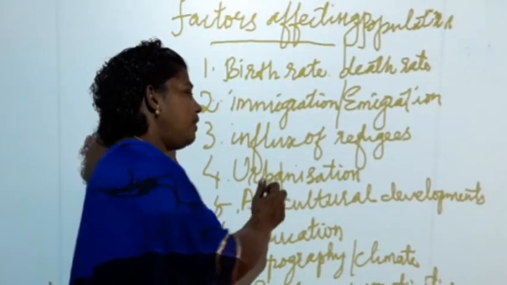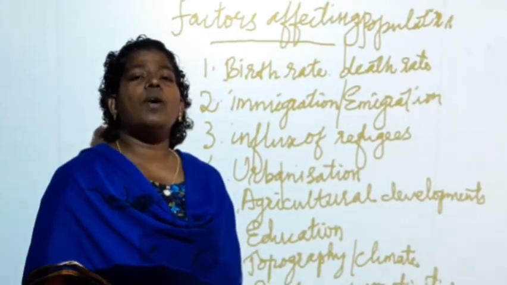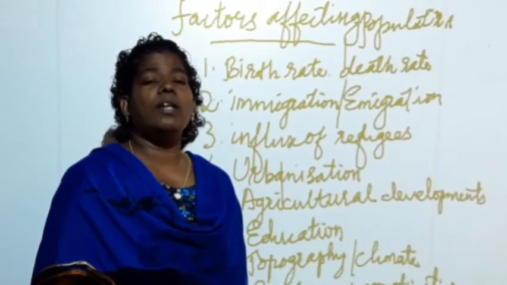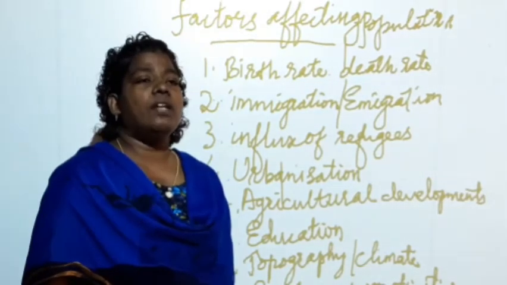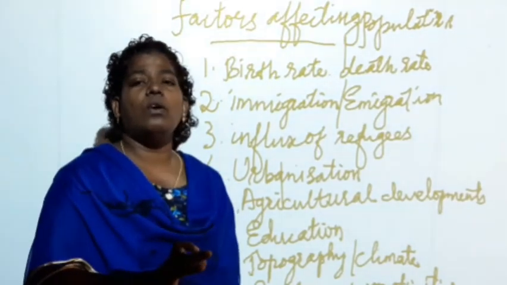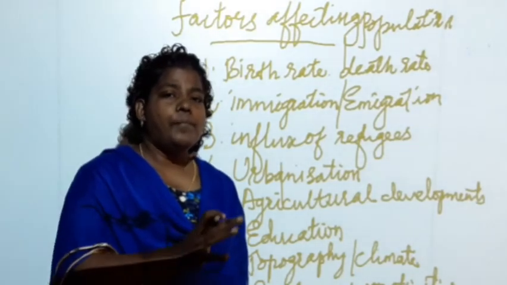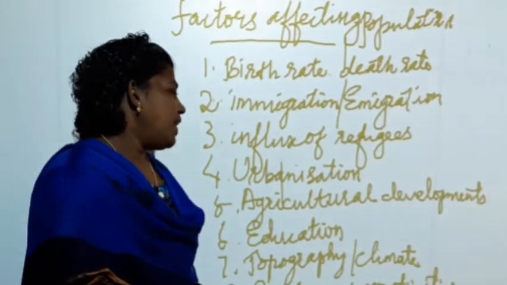This urbanization also causes an increase in population. Wherever towns and cities are found, there we can also find the increase of population in that particular area.